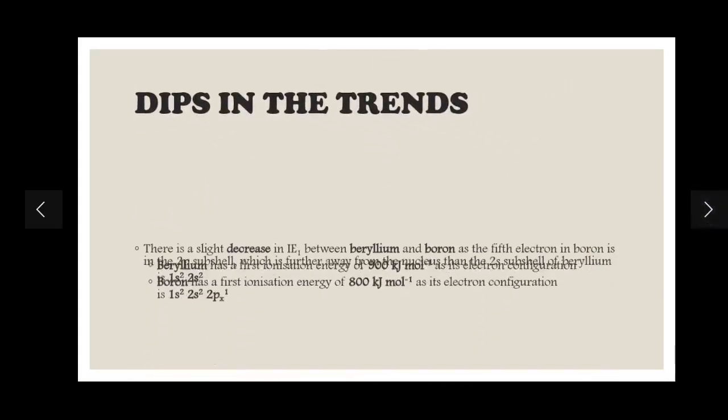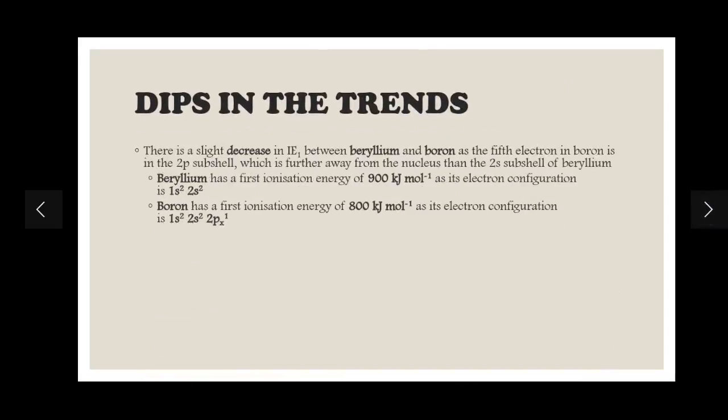The fifth electron in boron is in the 2p subshell, which is further away from the nucleus than the 2s subshell of beryllium. That's why. Beryllium has a first ionization energy of 900 kilojoules per mole, with electronic configuration 1s2, 2s2. Boron has a first ionization energy of 800 kilojoules per mole, as its electronic configuration is 1s2, 2s2, 2px1. Now, why is it so?